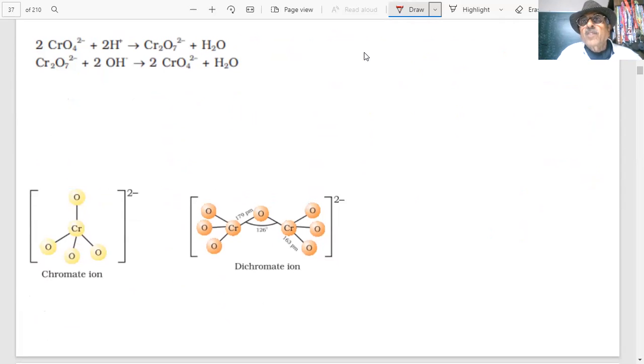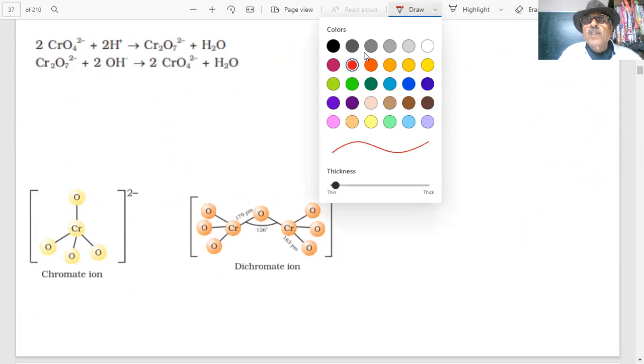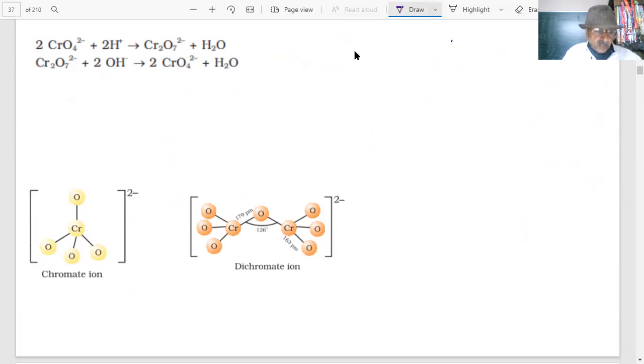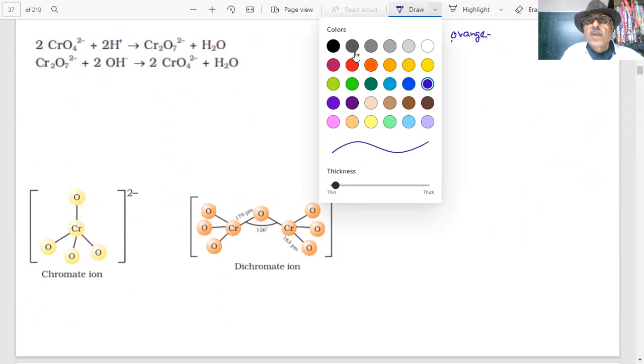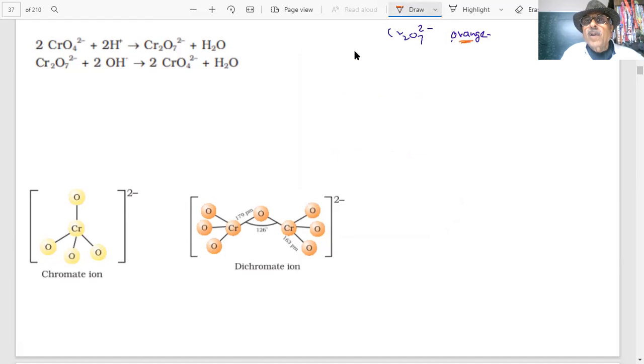Now the question is very, very important here. What questions are coming? The important thing is the colors. You should know that Cr2O7 2 minus, what is the color of this ion? Dichromate color is orange.